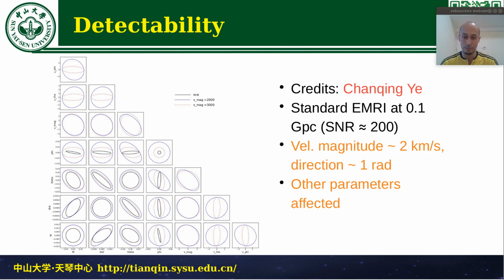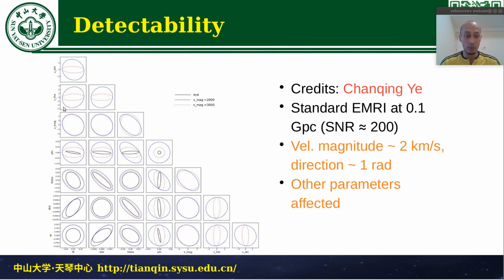And for that, Chang Ye, a student here at the Tianjin Center, has helped me to look at how, for such a source, the accuracy of the measurement of different parameters would be affected using a Fisher matrix analysis. There we consider a source being at rest relative to the observer, moving with the velocity of 2000, corresponding to the higher velocities in a galaxy cluster, and 3000, which would be basically the sum of different velocities coming together.